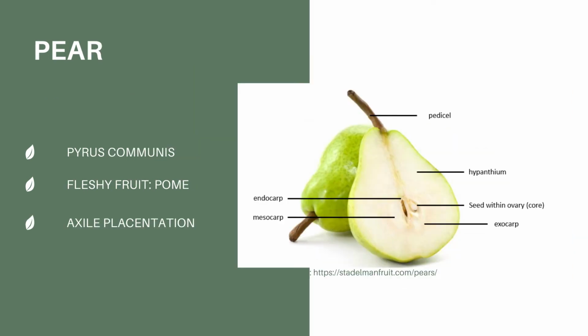Pear is a mild sweet fruit with a fibrous center. The seed-bearing ovary or core is surrounded by a thick fleshy hypanthium that is not part of the pericarp.